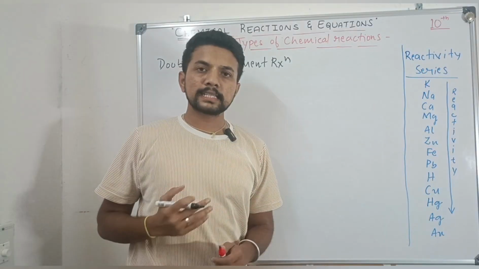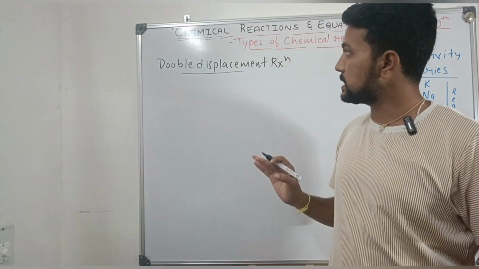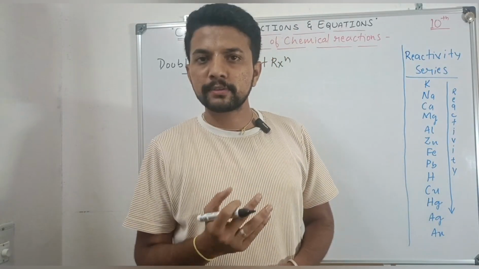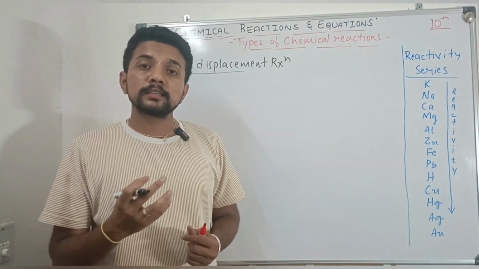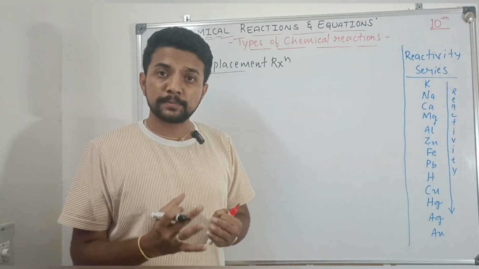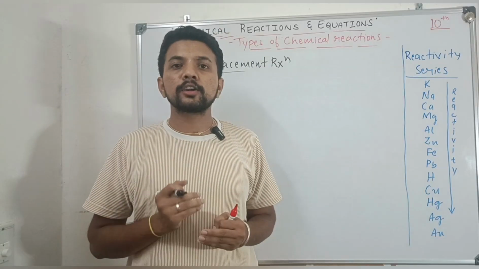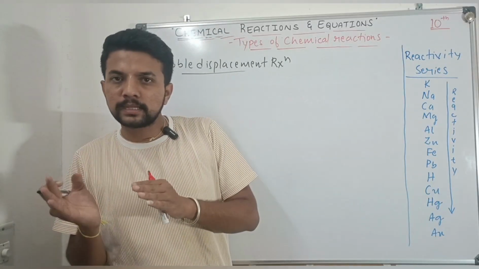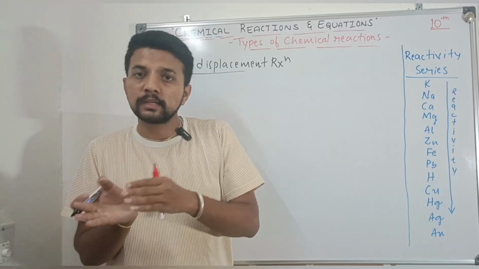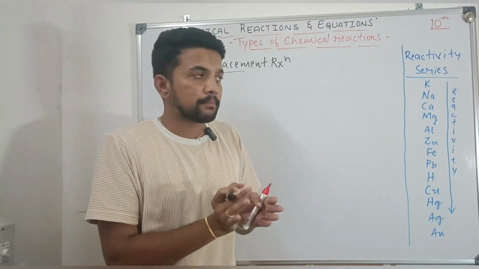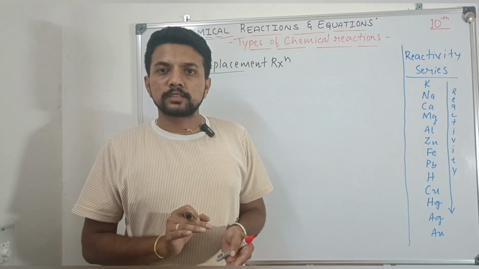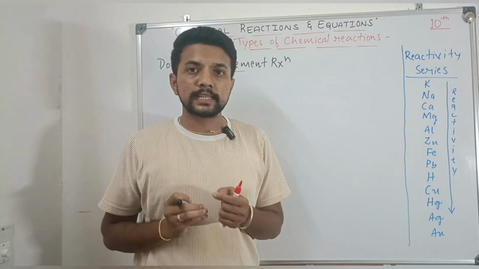So our next reaction is double displacement reaction. What is meant by double displacement reaction? It is a type of chemical reaction in which the two reactants or two substances exchange their ions and form two new substances. In a displacement reaction, a more reactive element displaces a less reactive element, but here the two reactants exchange their ions. So here exchange of ions takes place.